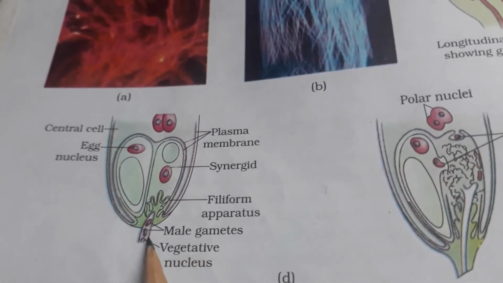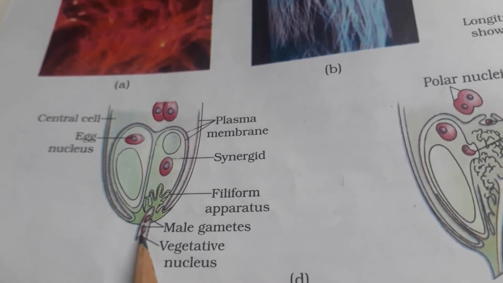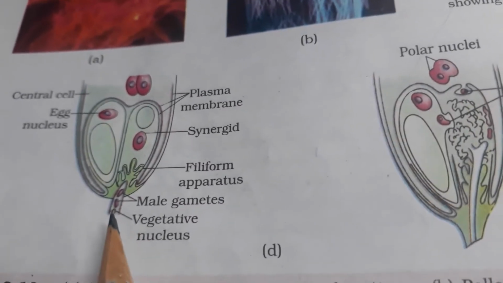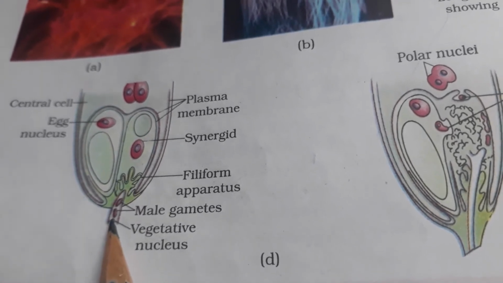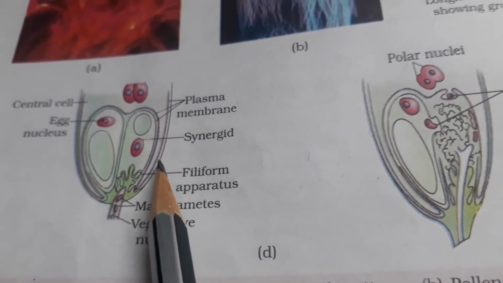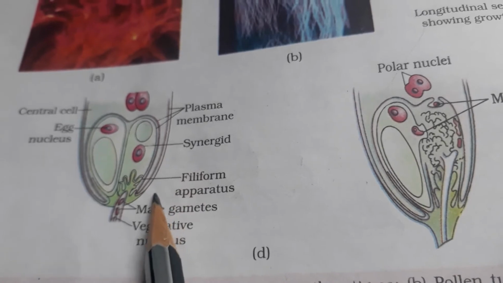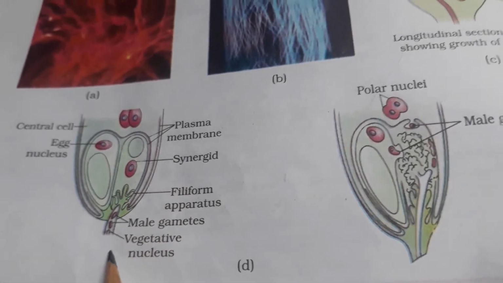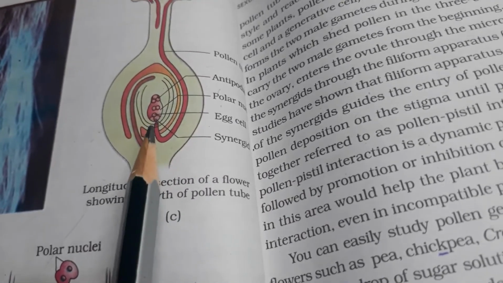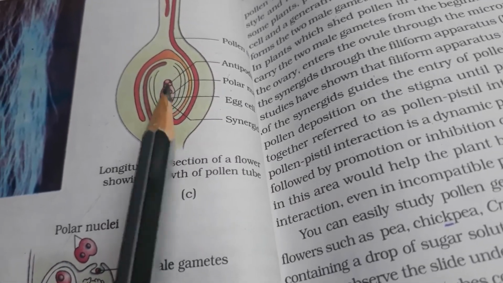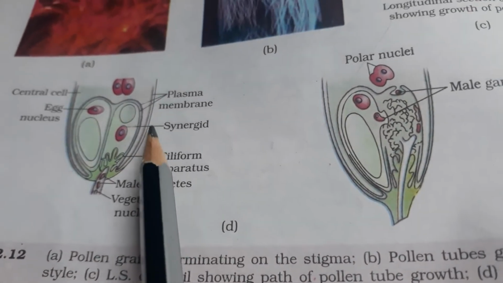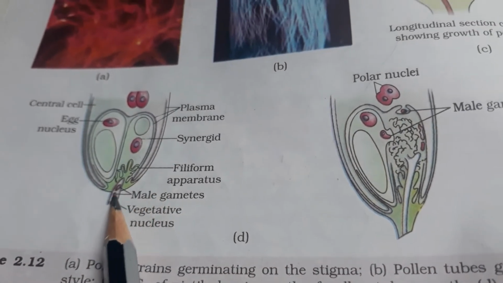Now here the pollen tube, nucleus 1, 2, 3. So here the pollen tube had come. It is entering. This is the micropyle end. This is the chalazal end. Now here the pollen tube has come like this and it is entering.